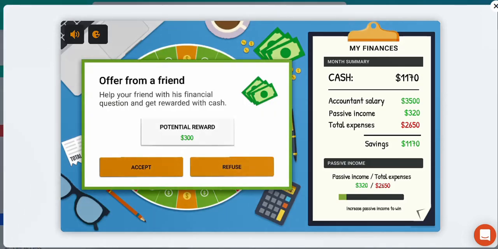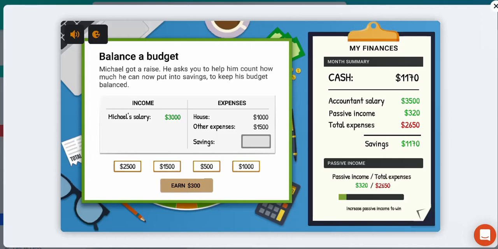Another opportunity. Offer from a friend. Do you want to help your friend? Of course we do. We have the right knowledge and skill, so we will say yes. We need to balance their budget.